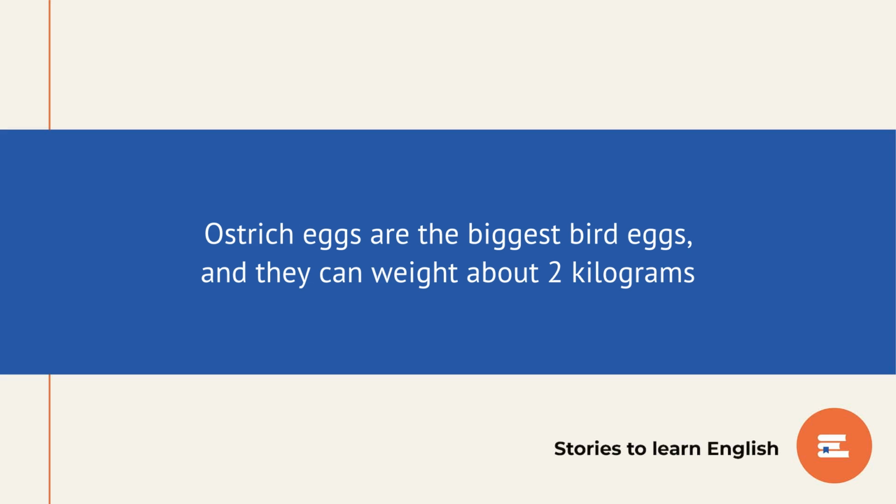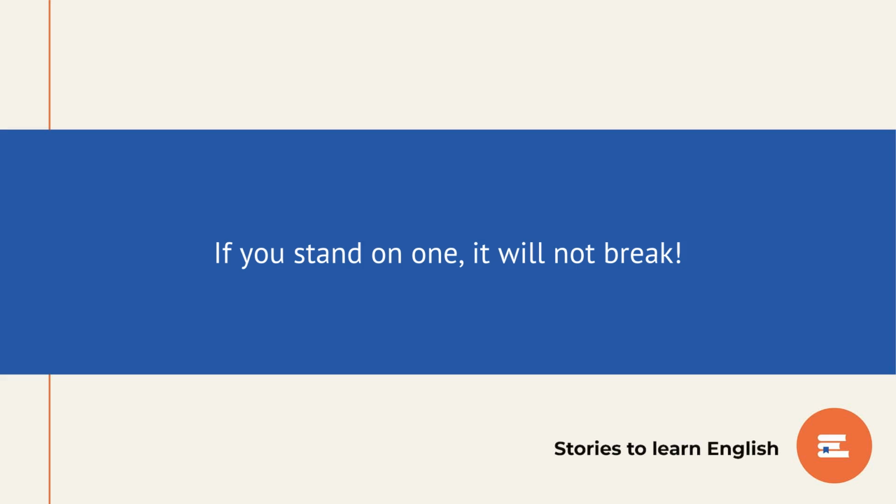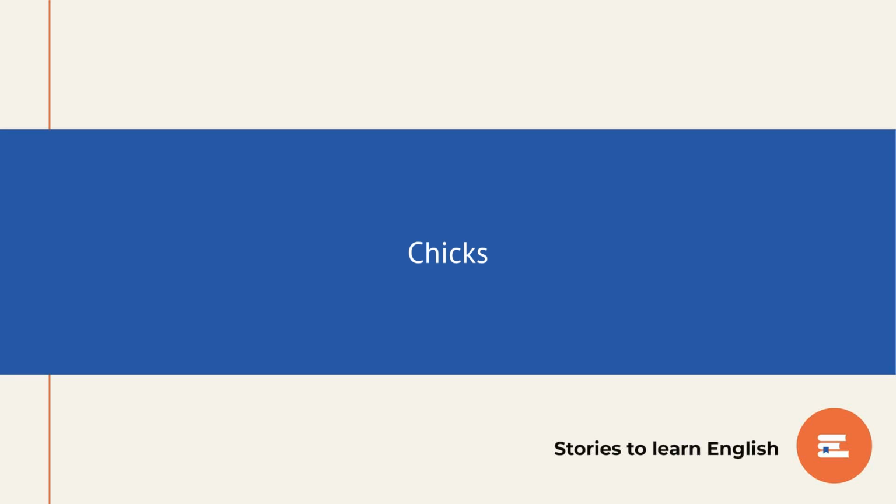Discover. Ostrich eggs are the biggest bird eggs, and they can weigh about 2 kilograms. If you stand on one, it will not break.